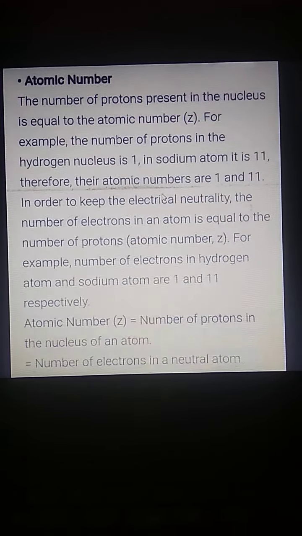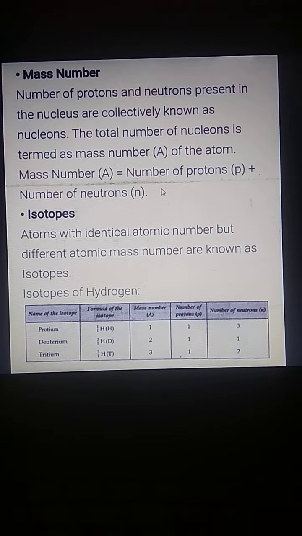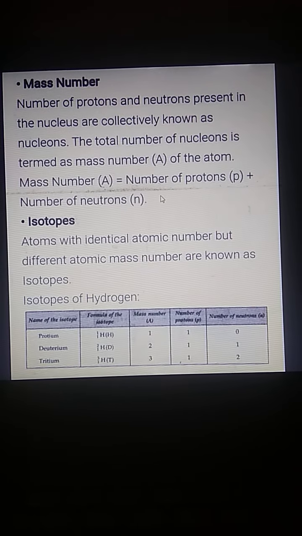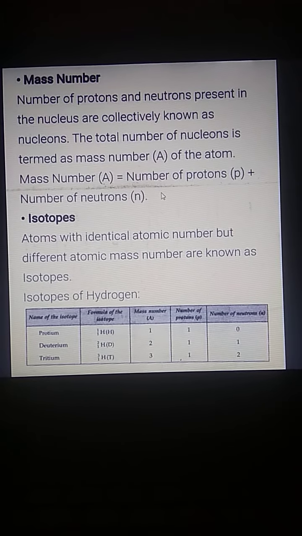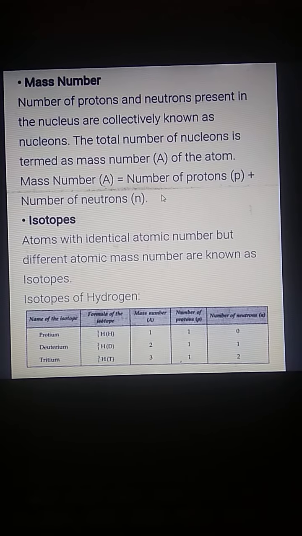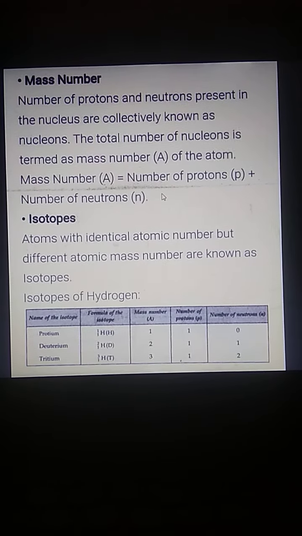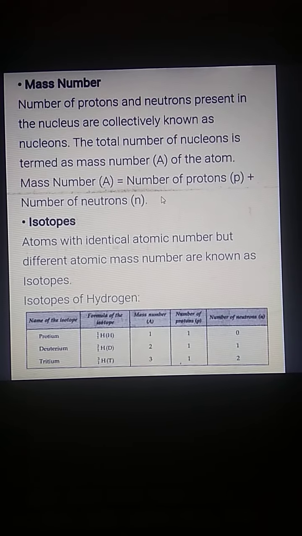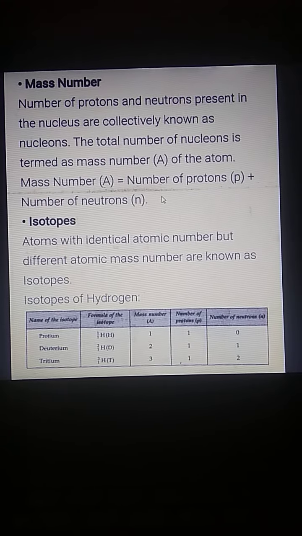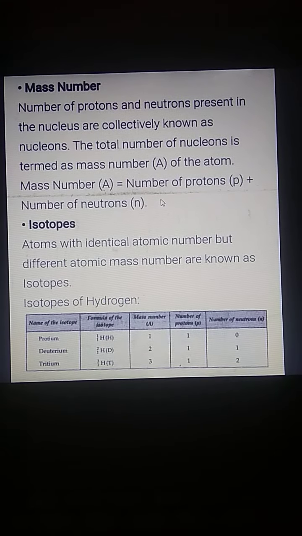Next is isotopes. What are isotopes? Those atoms which have identical atomic number but different mass number are isotopes. Same atomic number but different mass number, that is isotope. For example, isotopes of hydrogen. In case of isotopes of hydrogen, the atomic number is the same, that is Z equals 1, but their mass number is different.